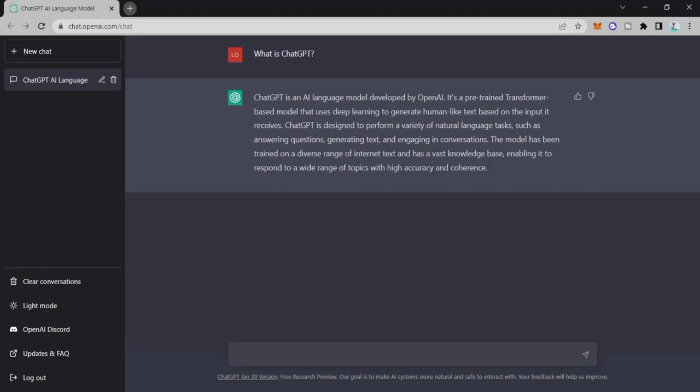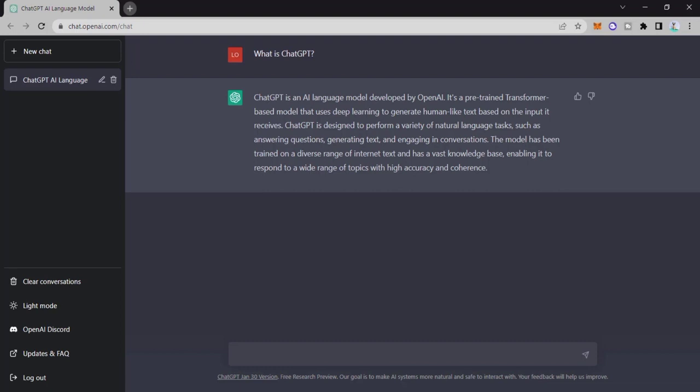When you send a text prompt to this model, it will use pre-trained knowledge of language to generate a response that is meant to be similar to how a human might respond. ChatGPT is designed to perform a variety of natural language tasks, such as answering questions, generating text, and engaging in conversations.